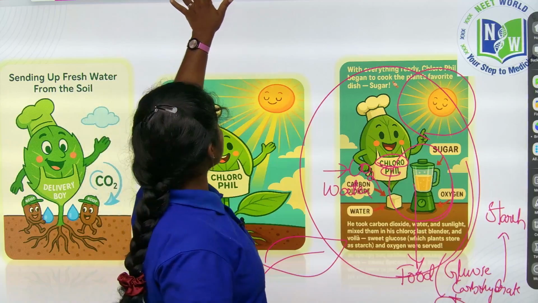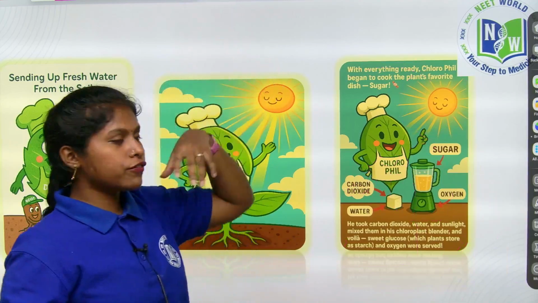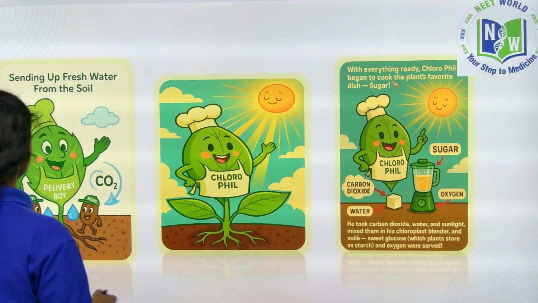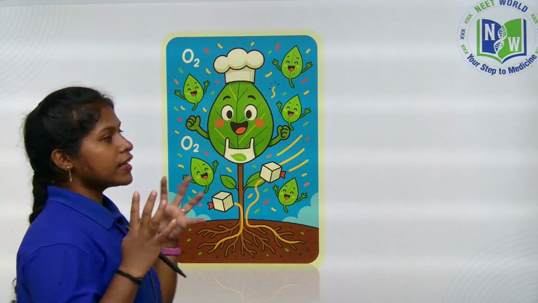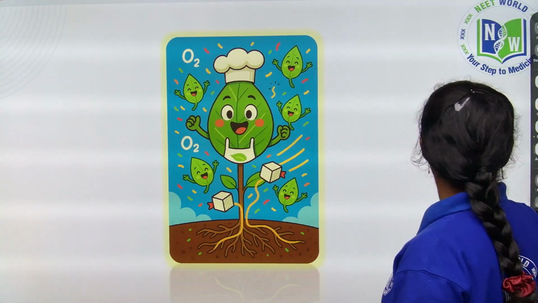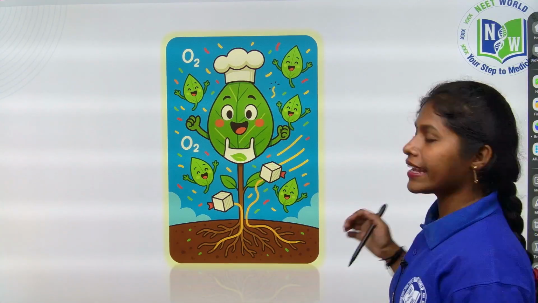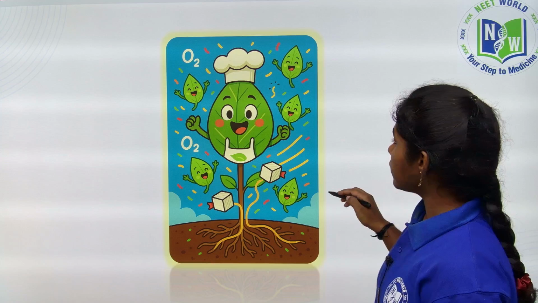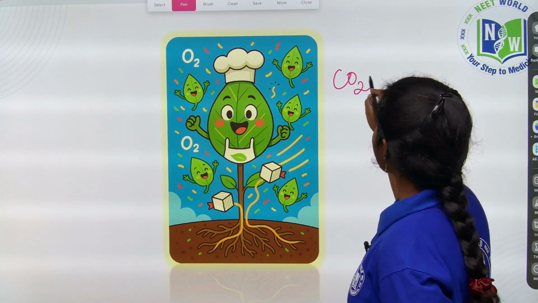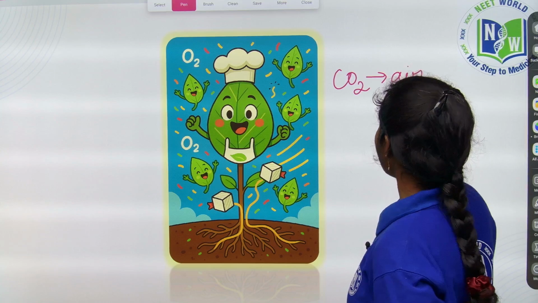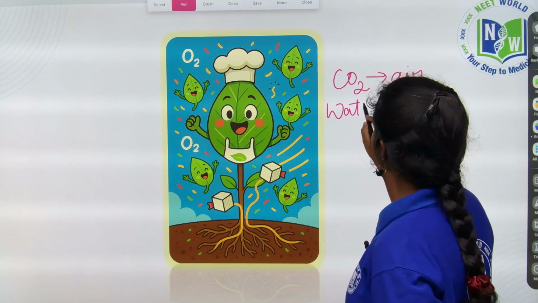So after the production of glucose, nothing but food, and oxygen in the chlorophyll of the chlorophyll chaff, he is transferring. Where did he get the carbon dioxide, children? He got the carbon dioxide from the air, right? And water from the soil.